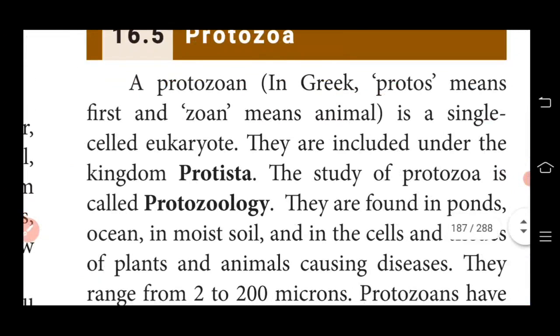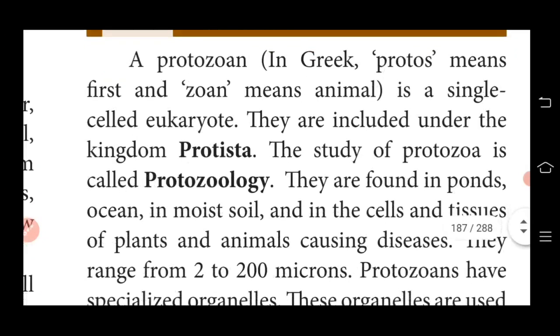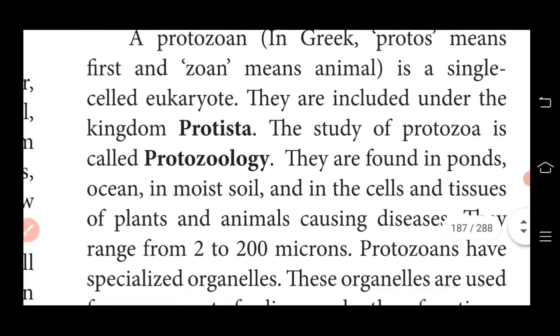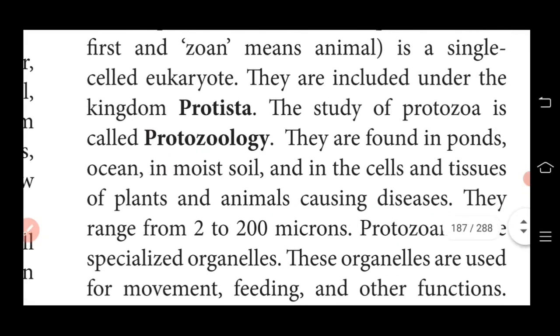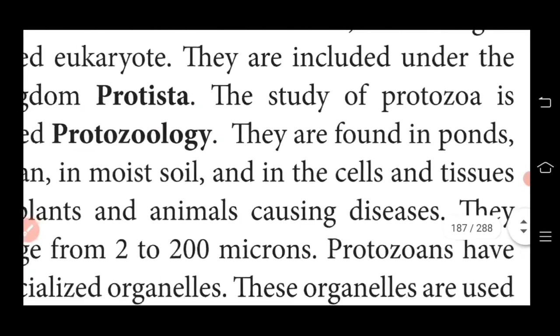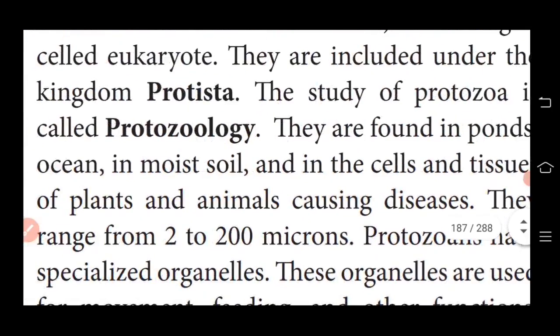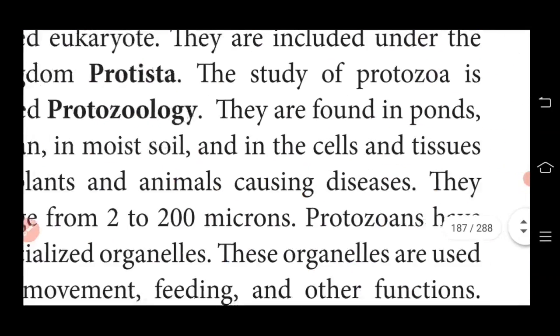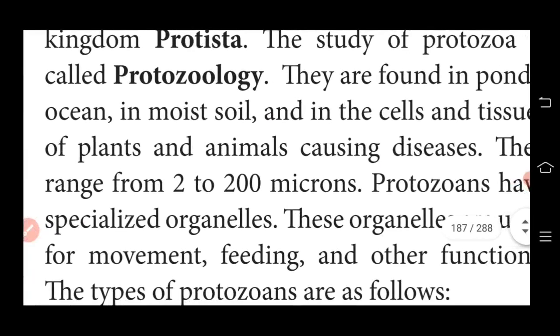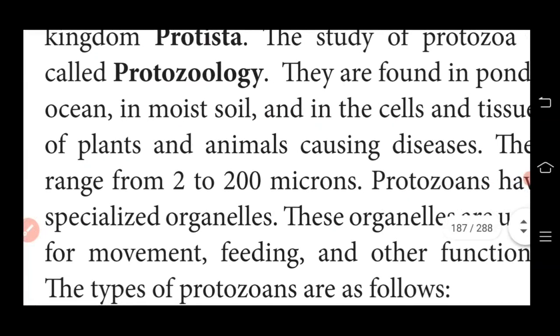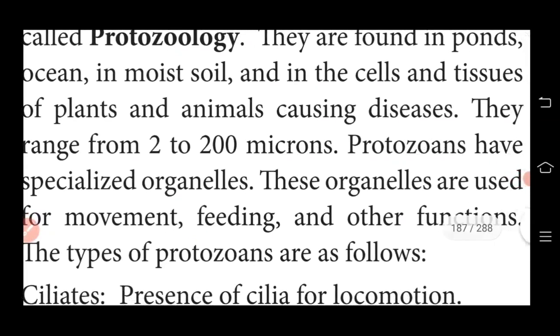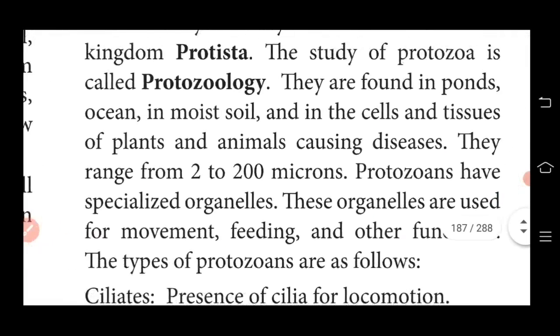And then protozoa. Proto means first and zoon means animal. It is a single-celled eukaryote, and you know very well that eukaryote means a cell with a clear nucleus. They are included under the kingdom Protista. Very important one more question: the study of protozoa is called protozoology. They are mostly found in ponds, oceans and moist soil. They range from 2 to 200 microns.